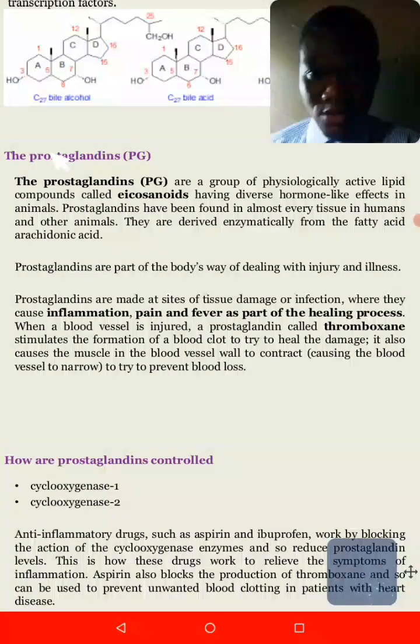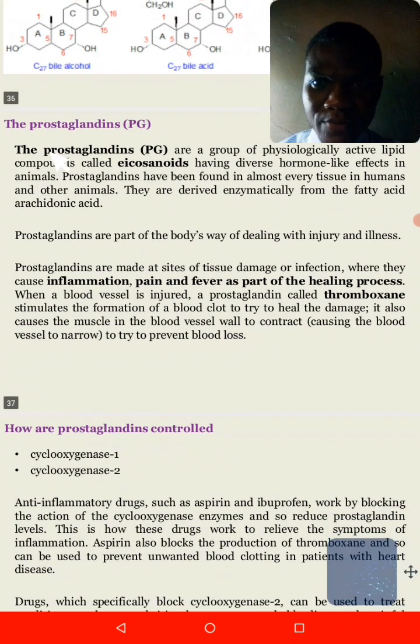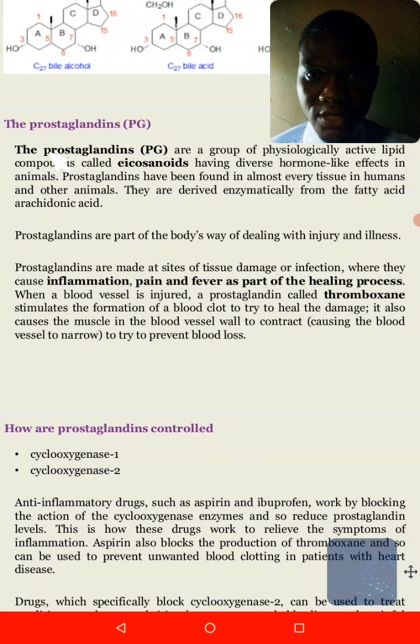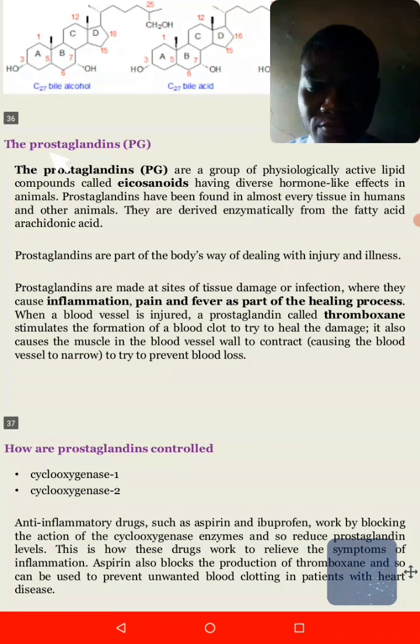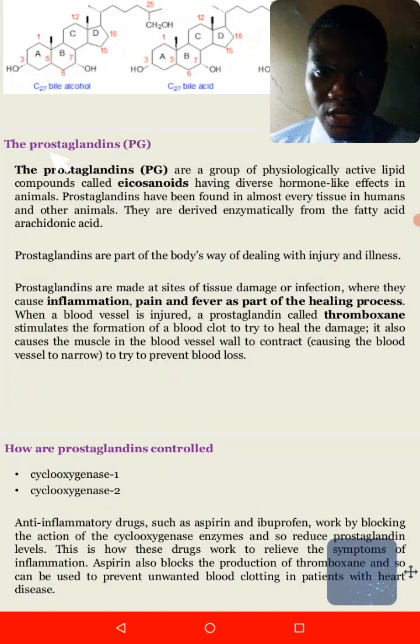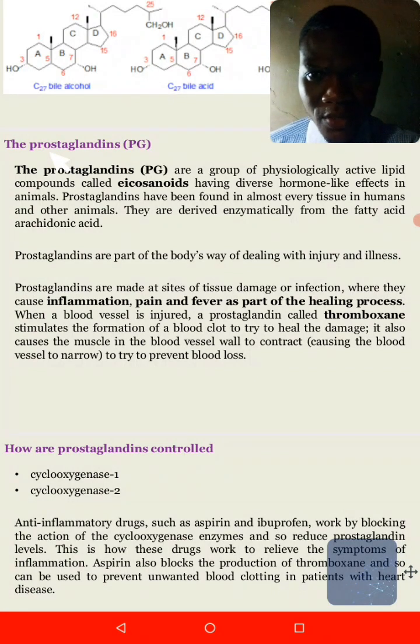In today's lesson, we're looking at another class of lipid, which we call the prostaglandins. We've been looking at different types of lipids, where we've looked at glycolipids, sphingolipids, fatty acids, and triacylglycerides. But today we are going to look at a kind of lipid which we call the prostaglandins.